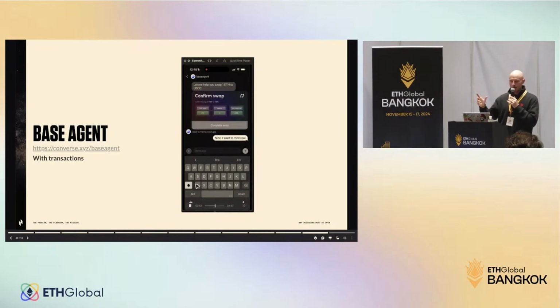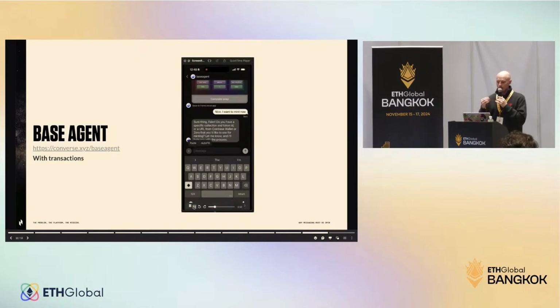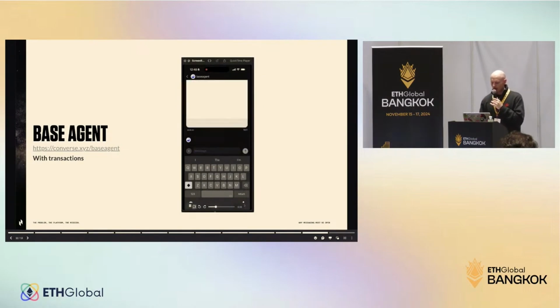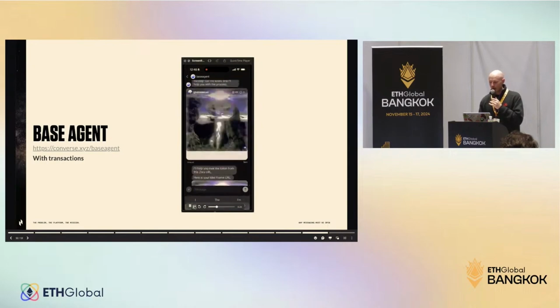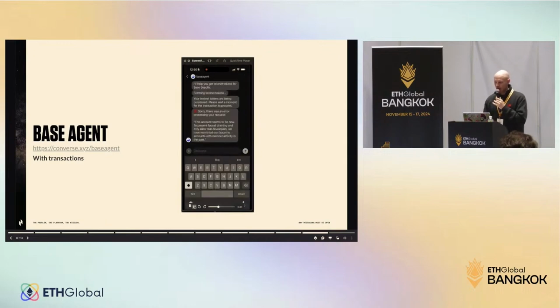So it has a frame. This frame receives the swap parameters that were parsed by the agent and creates a ready-to-go button that is going to trigger a swap, maybe in Coinbase Wallet. So, 1 ETH for USDC. Again, this is using all the skills that we saw defined and fine-tuned and then parsed. Now let's say we want to mint. We have many ways of minting. In this example, I just want to send a Sora URL, and it will return an open frame that is available to mint on any minting frame. So that's one way of minting, also triggering a frame.